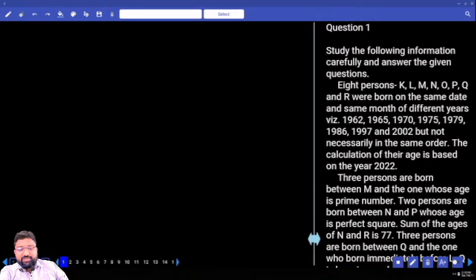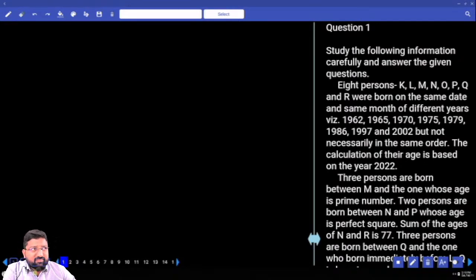How many persons according to the question? 8 persons were born on the same date and same month of different years, that is 1962, 65, 70, 75, 79, 86, 97 and 2002, but not necessarily in the same order. The calculation of their age is based on the year 2020.